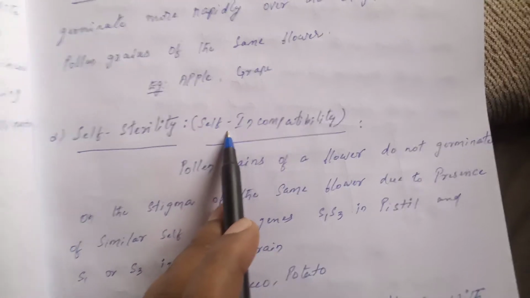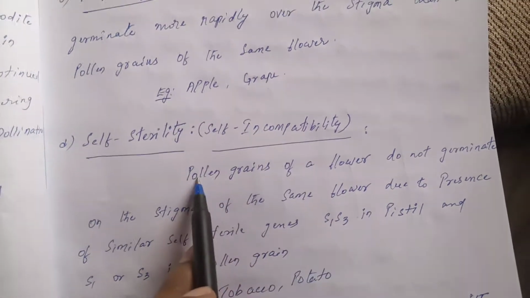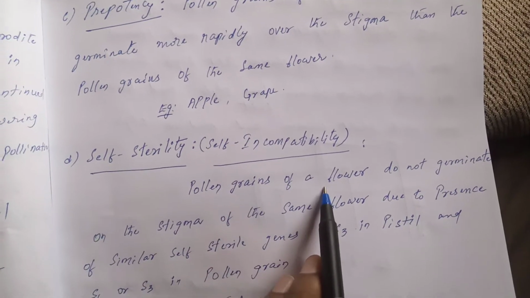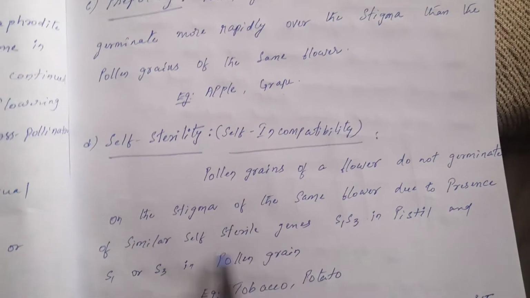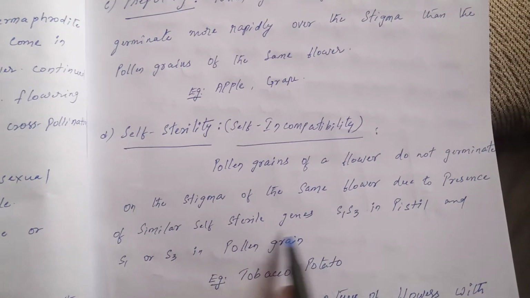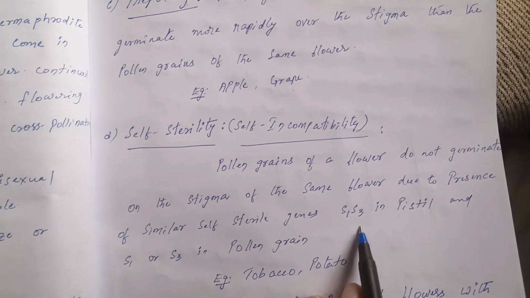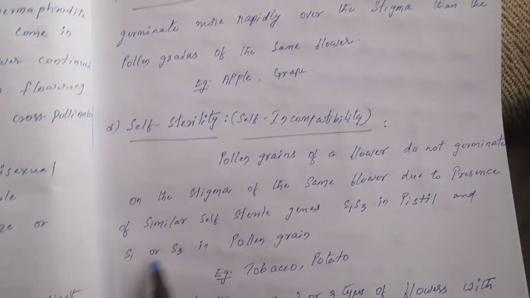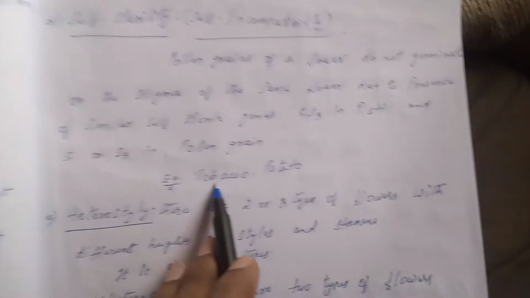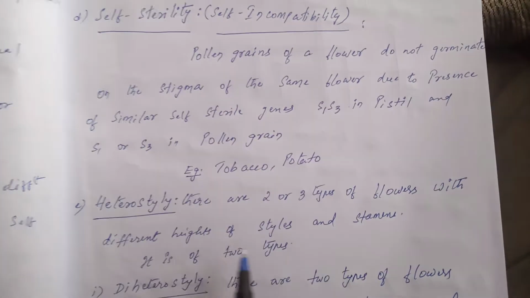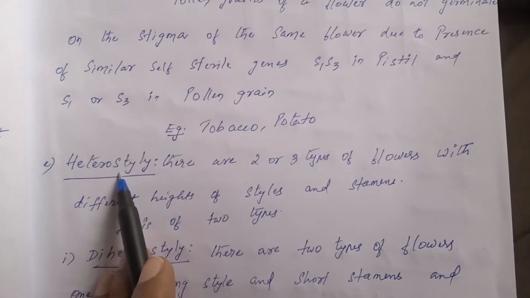Another one is self-sterility. It is also called self-incompatibility. Pollen grains of a flower do not germinate on the stigma of the same flower due to the presence of similar self-sterile genes. S1, S3 genes are present in the pistil and S1 or S3 genes are present in pollen grains. Example, tobacco and potato.